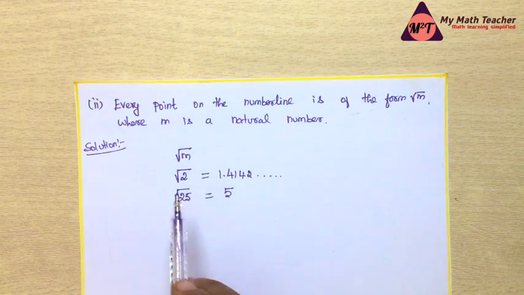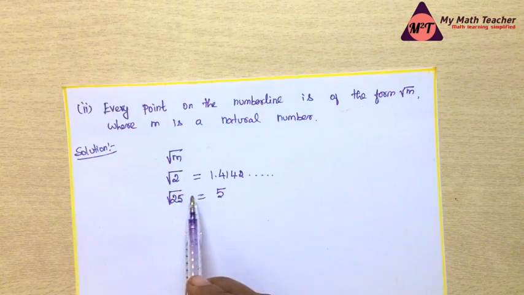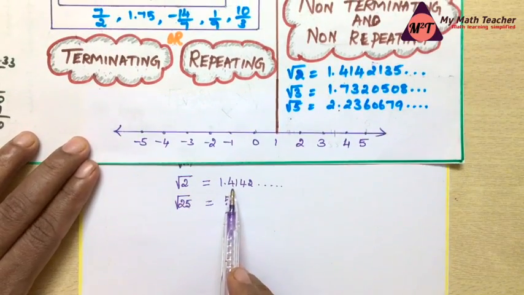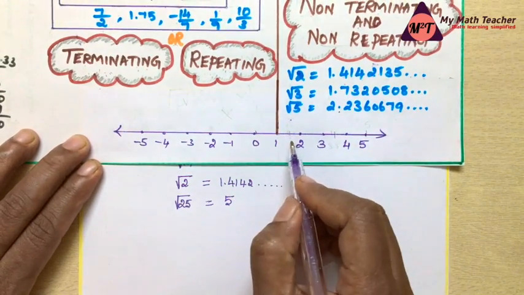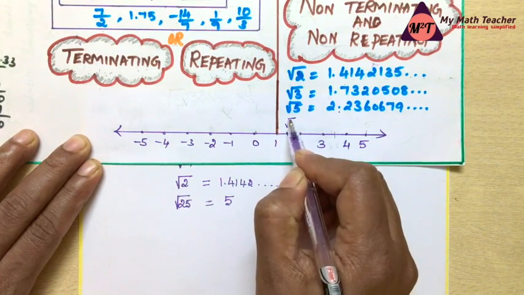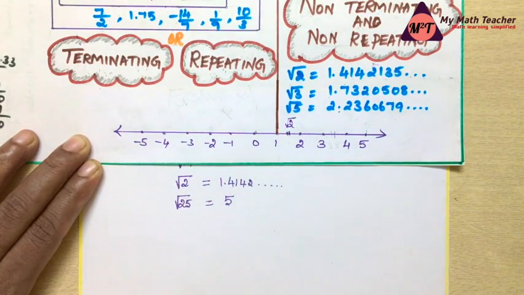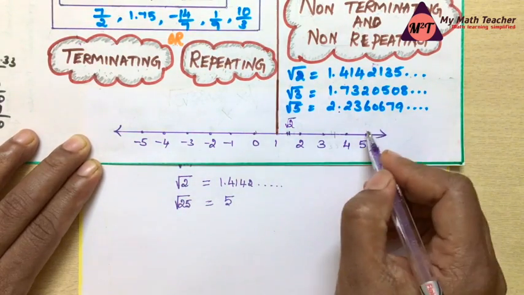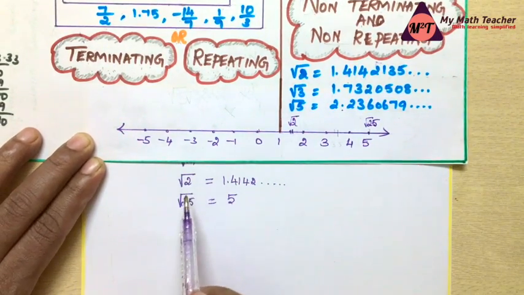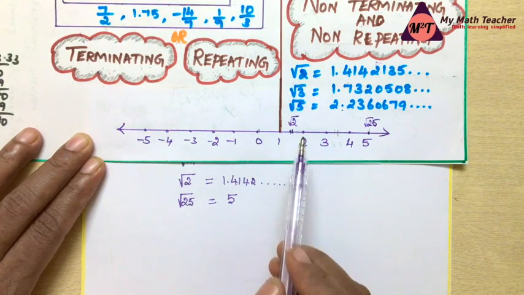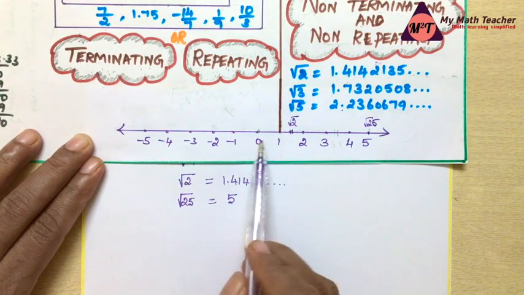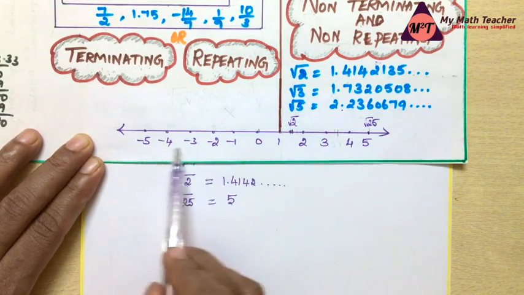Now let us define the position of these two numbers on the number line. So this is the number line. The square root of 2 is 1.414, which is very close to 1.5. Let us take this as the square root of 2. Now the next number is the square root of 25, which is equal to 5. So this is the position of the square root of 25. You can see that when we take a natural number, we can definitely find a place on the number line. As we know clearly, the number line consists of both positive as well as negative numbers.